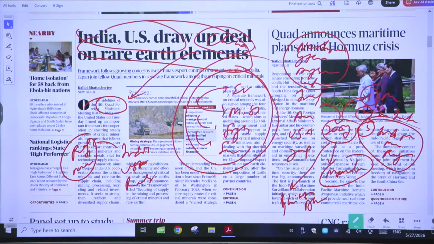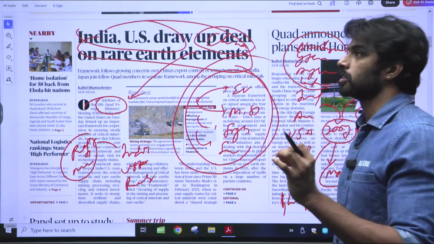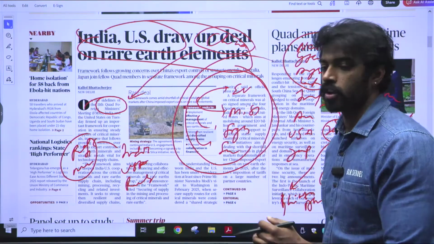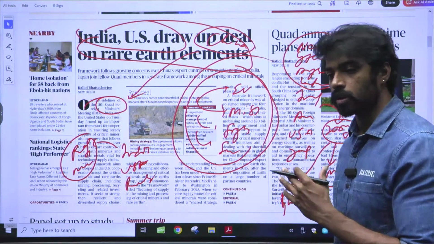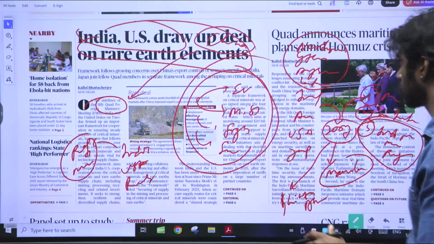And the second thing that we need to keep in mind is, why is Quad actually trying to do this? As I was saying, Quad is trying mainly to do this because it wants to find an alternative supply chain. It doesn't want any country to control the area of rare earth elements. That is why Quad is doing all of this. That is why it is important.